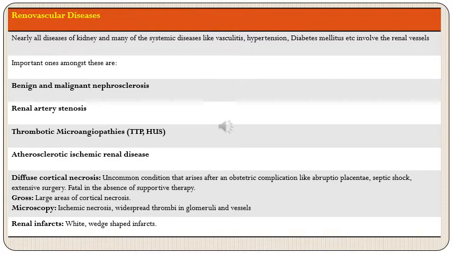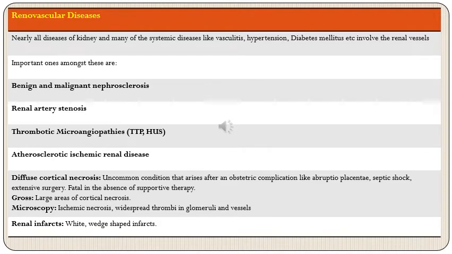So you would recall that these are white wedge-shaped infarcts where the tip of this wedge will be away from the renal surface and it will be pointing towards the feeding vessel. And because the renal arteries are end arteries, that is why renal infarcts are white infarcts. So let's talk about diffuse cortical necrosis in brief.